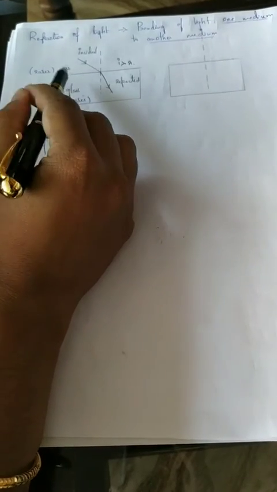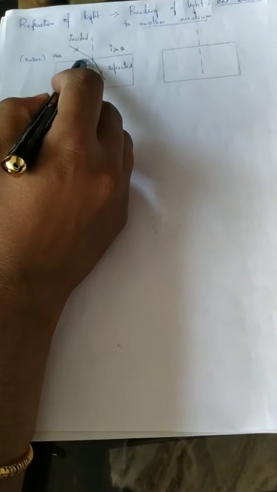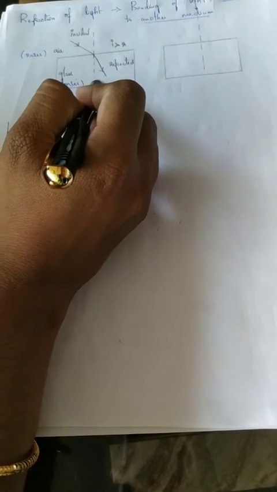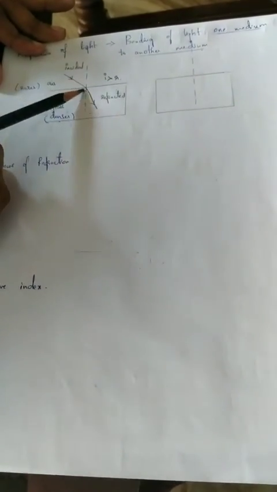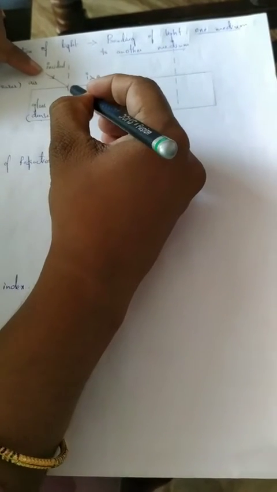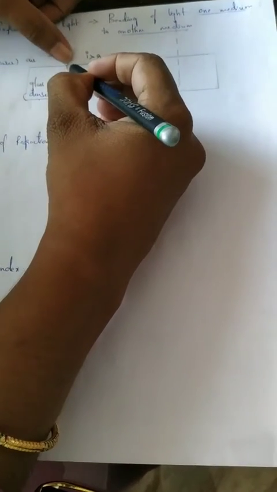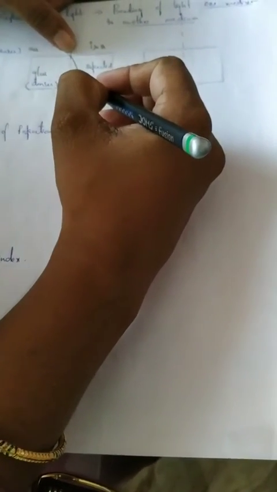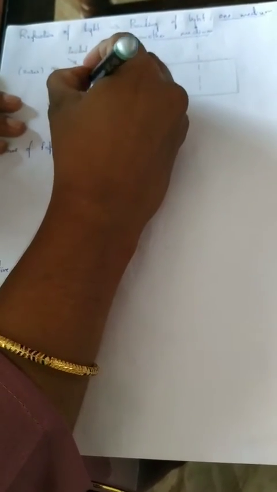So, when light travels from rarer medium to denser medium, what happens? As you can see, the incident ray falls on this slab, that is, the ray was in the rarer medium, then it passes through the glass slab, which is a denser medium. So here the angle of incidence is this, the angle of refraction is this.